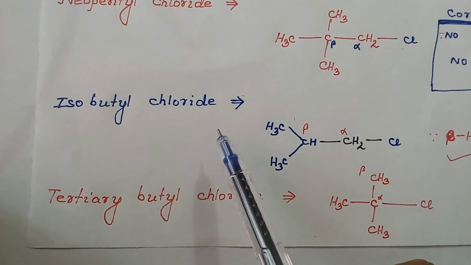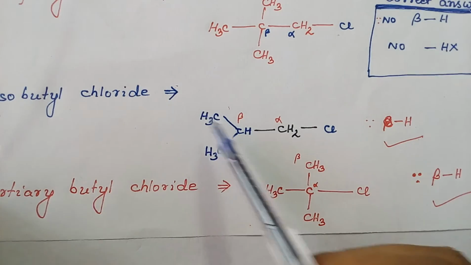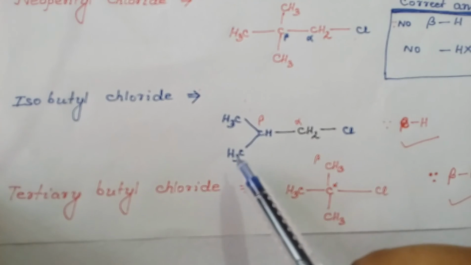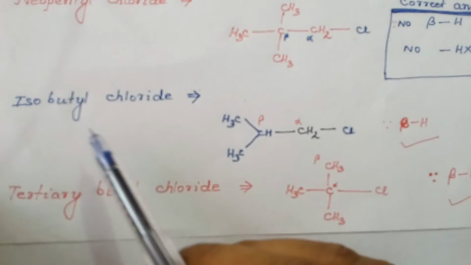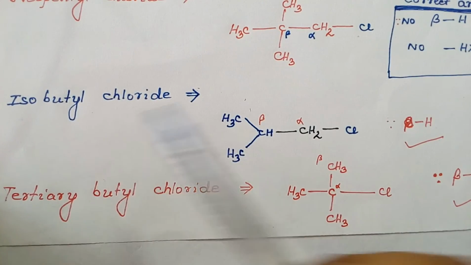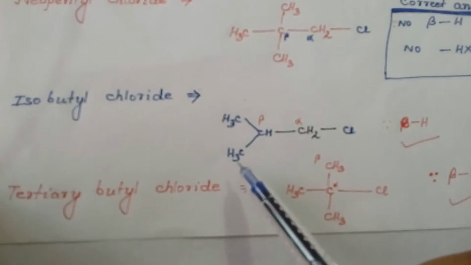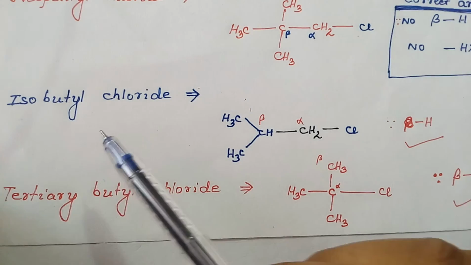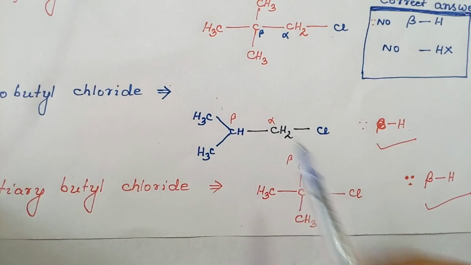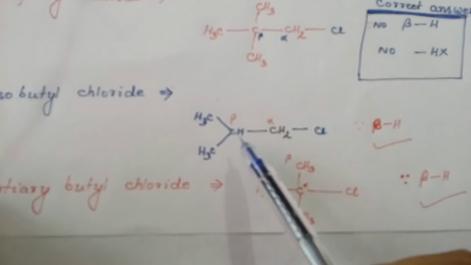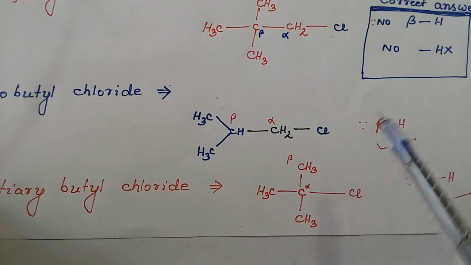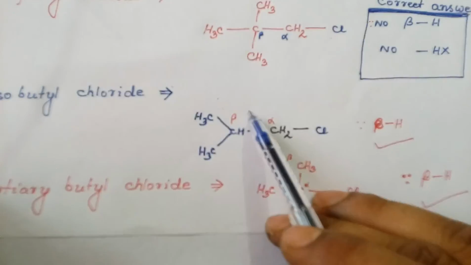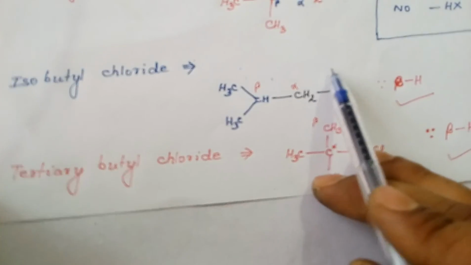Then isobutyl chloride. This is the iso group. Now for butyl, we need four carbons. 1, 2, 3 are already present in the iso group. Just extend another CH2 unit, add Cl, and it will become isobutyl chloride. And here in this molecule, there is a presence of beta hydrogen, so this will also show dehydrohalogenation reaction.